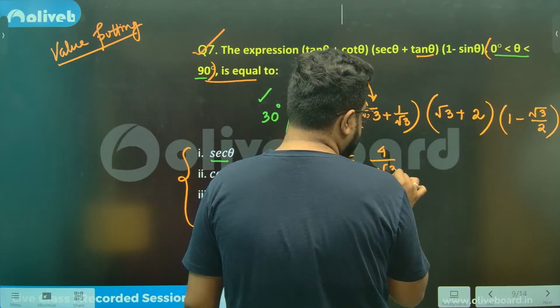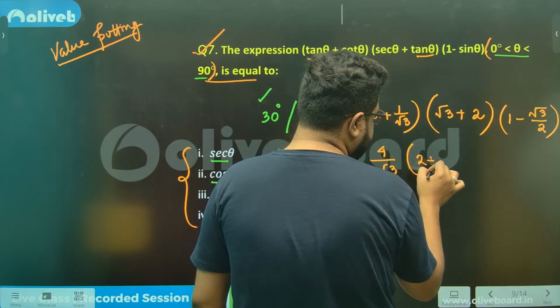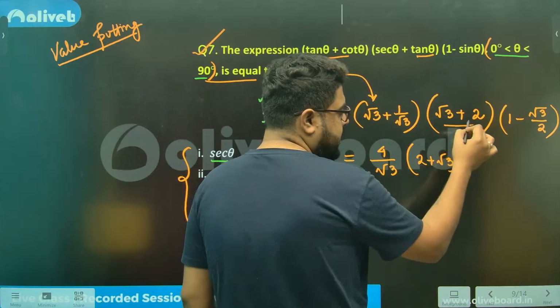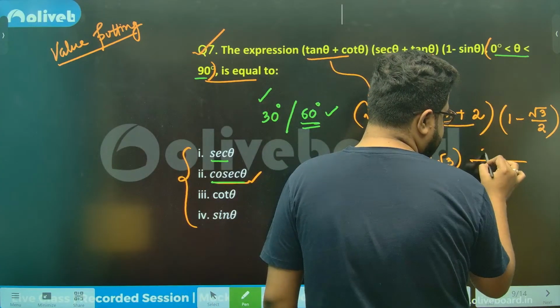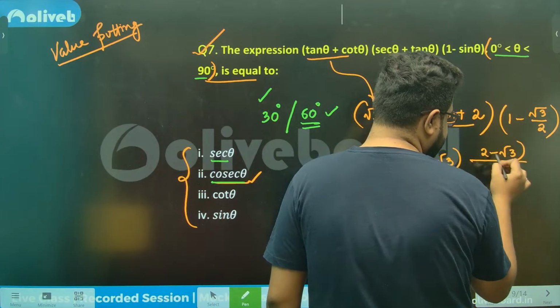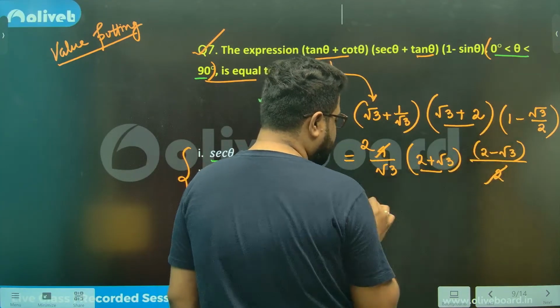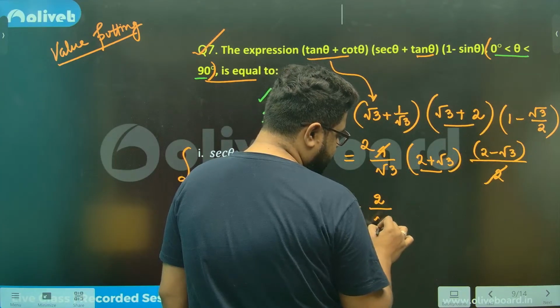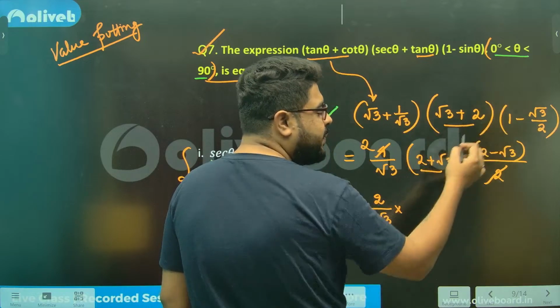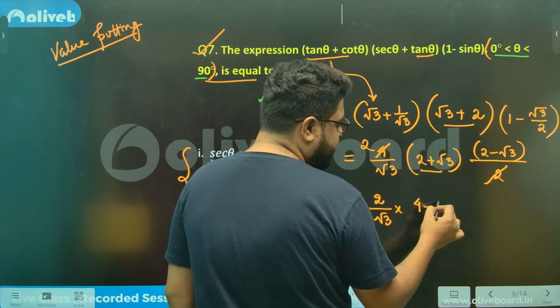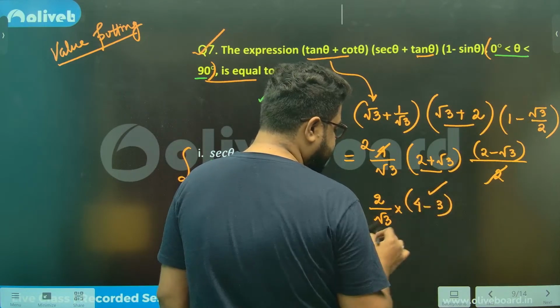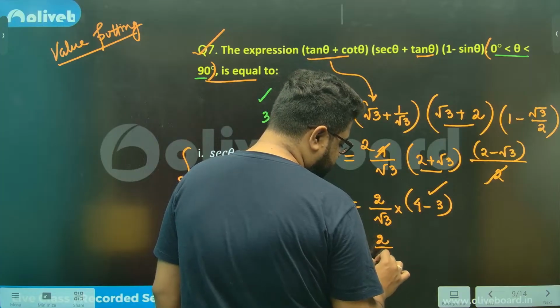divided by root 3. This is 2 plus root 3. This one, and this is, I can see 2 minus root 3. So this 2 gone, 2 plus root 3 into 2 minus root 3. So 2 by root 3 here, and this will be a plus b into a minus b. Sir, 4 minus 3, which is 1, sir. So my answer is 2 by root 3.